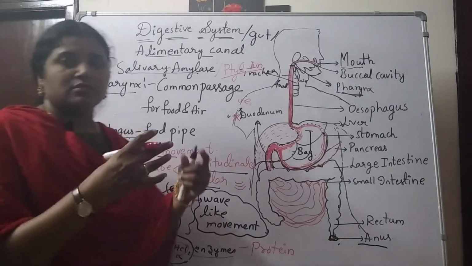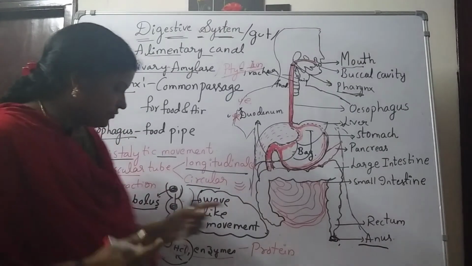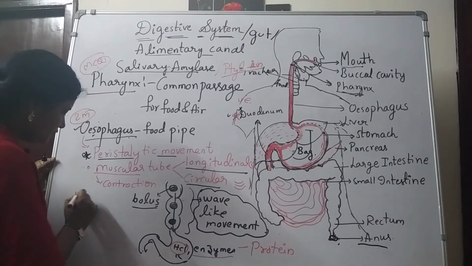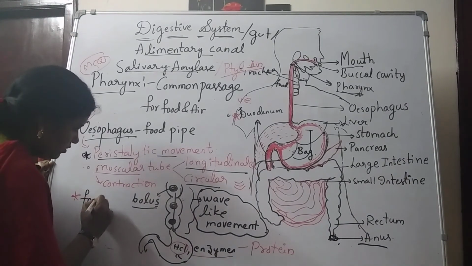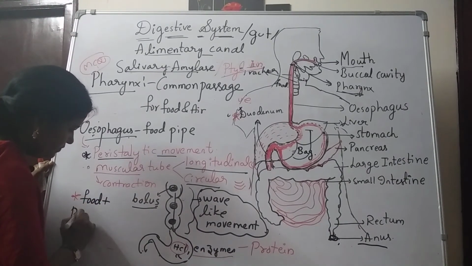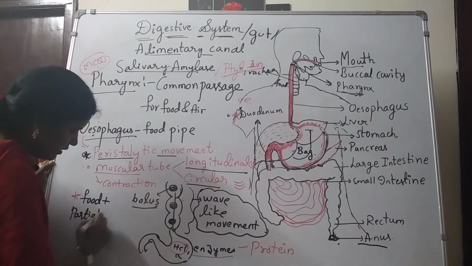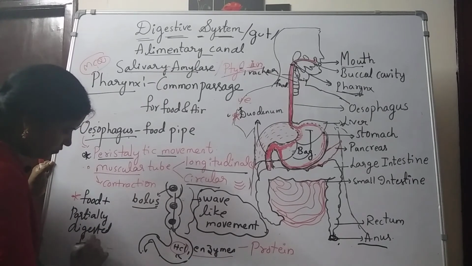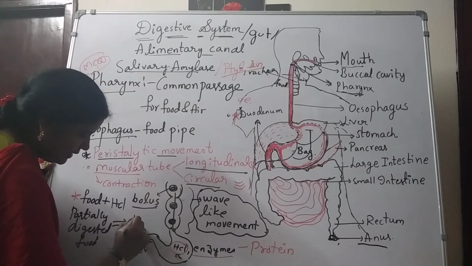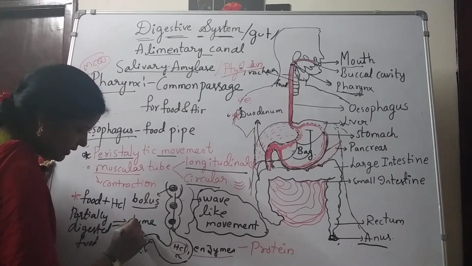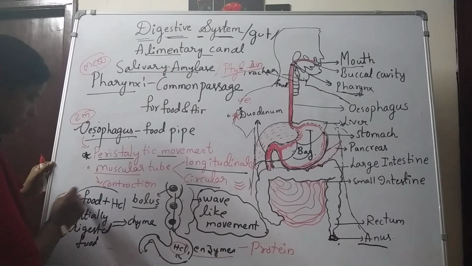The partially digested food mixes with hydrochloric acid in the stomach and forms chyme.